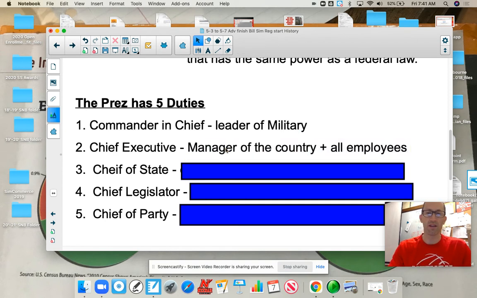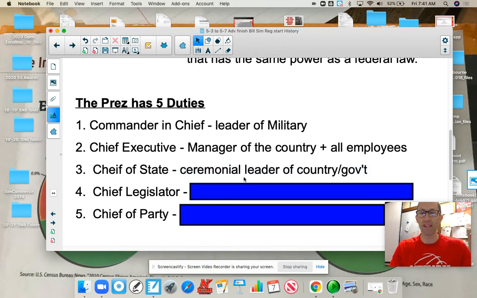The chief executive, this means that he's the manager of a country, of all employees in the executive branch. Remember, the executive branch is the biggest branch of government that we have. And think CEO here. They're the leader of a business. Chief of state, this is the ceremonial leader of the country or government. So when we give a State of the Union address, I think of who's giving that. It's the president all the time.